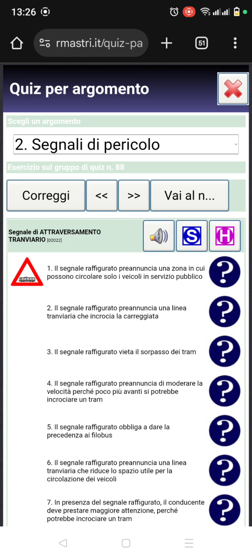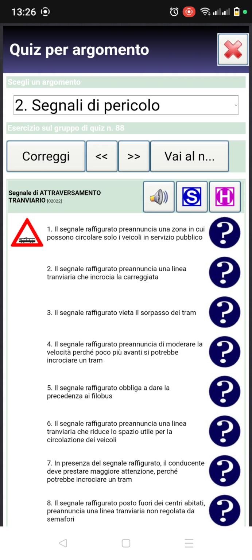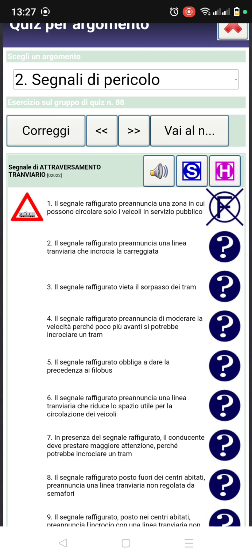So our first question. Il segnale raffigurato, this sign figure, announces a zone in cui possono circolare solo i veicoli in servizio pubblico. So in this zone, it is possible to circulate only the public vehicles. No, it's false. It's not indicating anything like that. This signal is only saying this is a tram crossing, and that's all. Not any area or zone that is allowed only for the circulation of public vehicles.